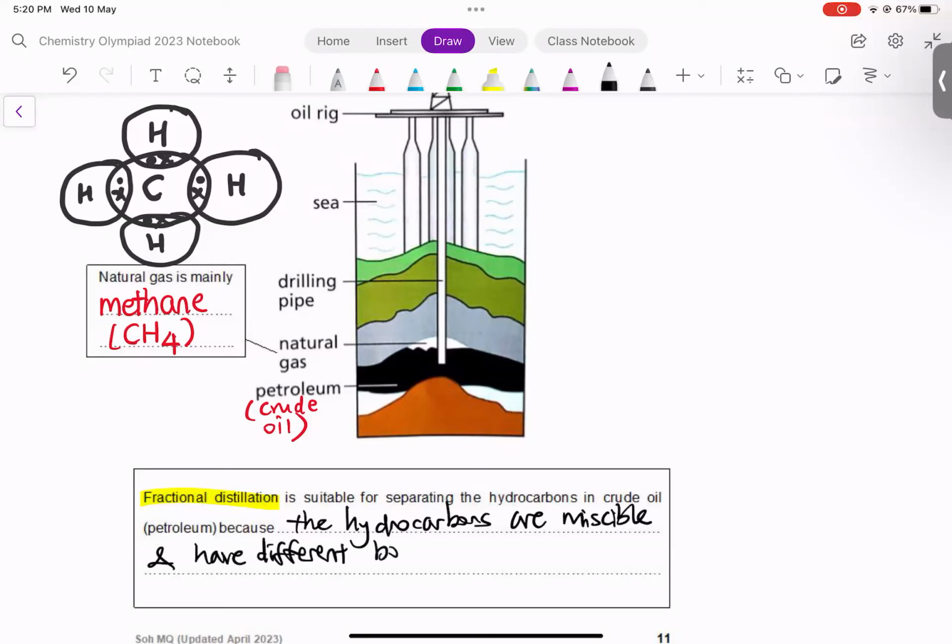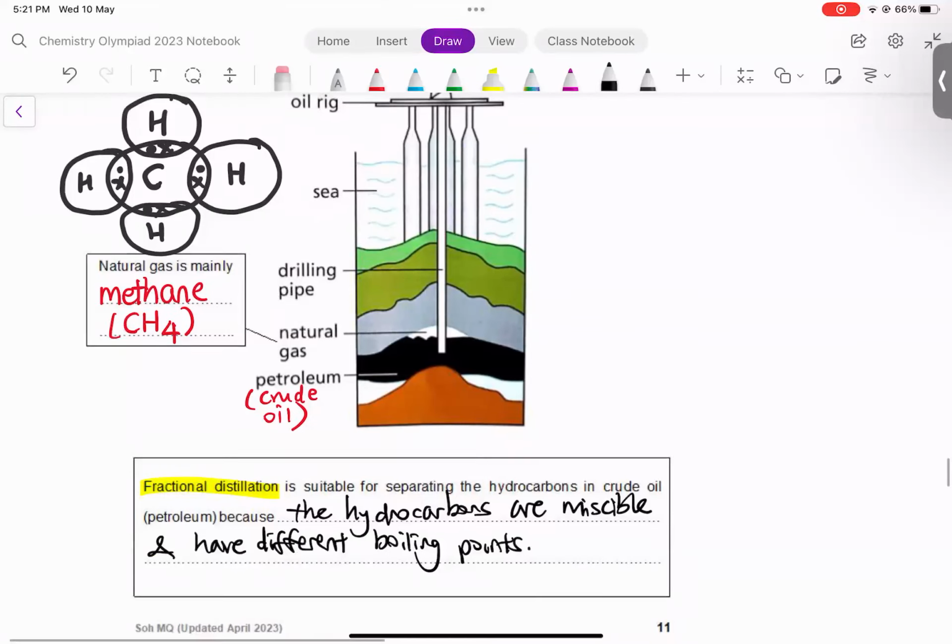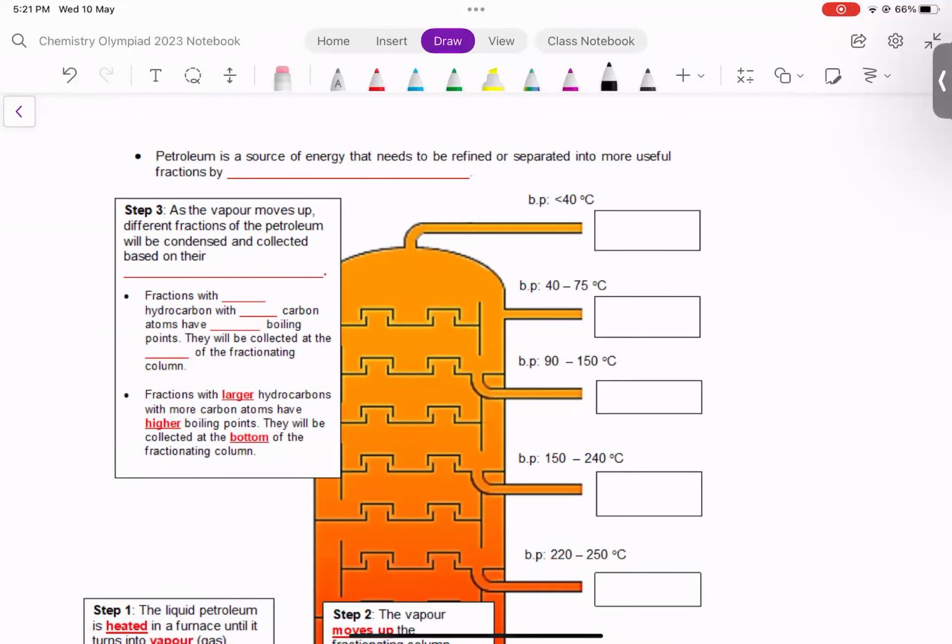For both the Sec 3 and the Sec 4 students, this should be revision for you. You learned fractional distillation under separation techniques. Fractional distillation is a suitable method for separating mixtures where the substances are miscible and have different boiling points. Miscible means they can be mixed together. The hydrocarbons in crude oil have different boiling points, as we will see shortly. So fractional distillation is the method to separate crude oil. What does it look like? It looks like this. Petroleum is a source of energy and is separated by fractional distillation.